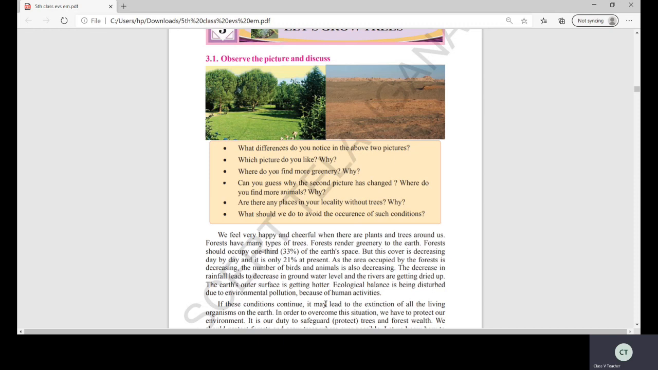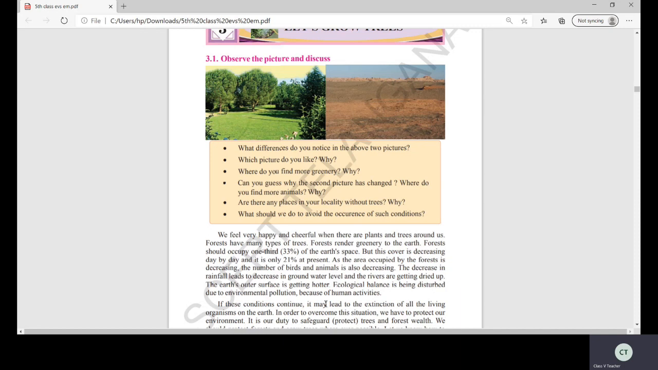See, children, as I said in the first lesson, we learned about the animals, how we are dependent on the animals. In the second lesson, we learned about how we depend on the crops, plants. So now here we are saying we have to grow the plants. See, again we are coming back. Why? Because we depend on plants and animals.